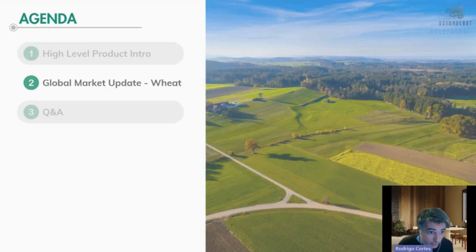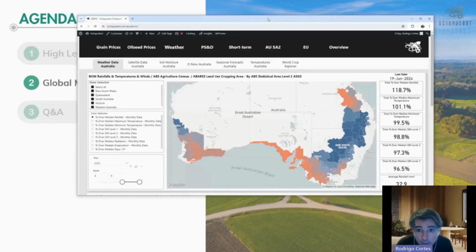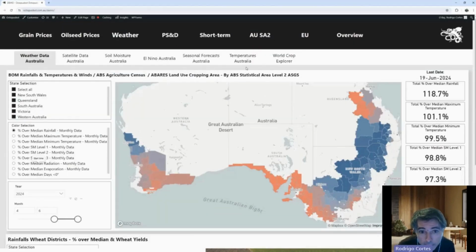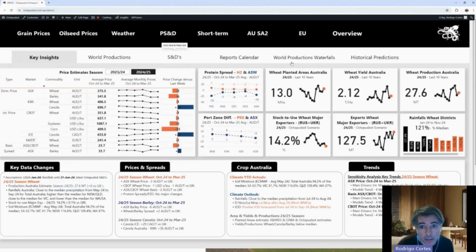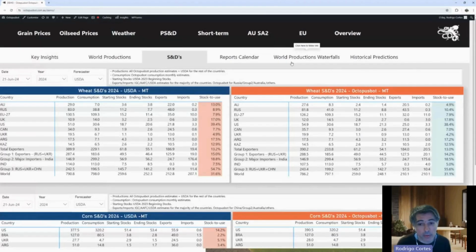So now going into the global market update for wheat. For this, I'm going to get into the platform that we built a little bit, and then we're going to go into the summary of the different components that we think are basically the big drivers for the year.